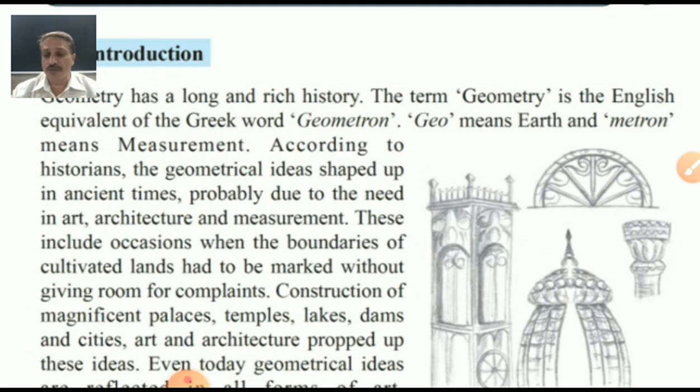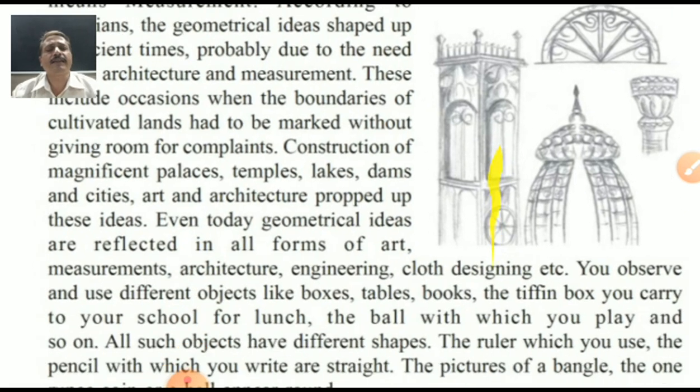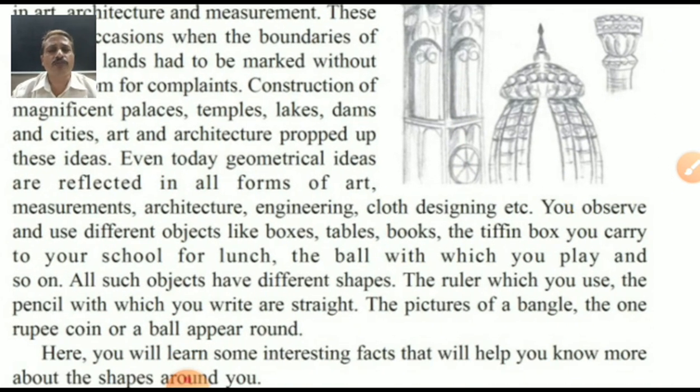The ruler which you use and the pencil with which you write are straight. Why are pencils straight, students? Because we have to hold them and write. The picture of a bangle, the 1 rupee coin or a ball appears round, which consumes less space. That's why here you will learn some interesting facts that will help you know more about the shapes around you. That was the introduction for today's lesson, students. The things are written here in your textbook also.